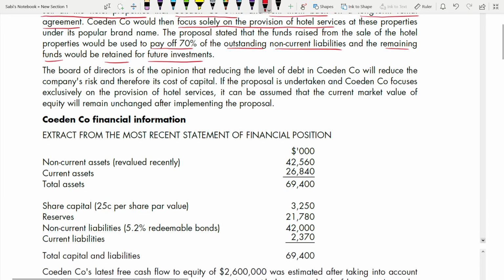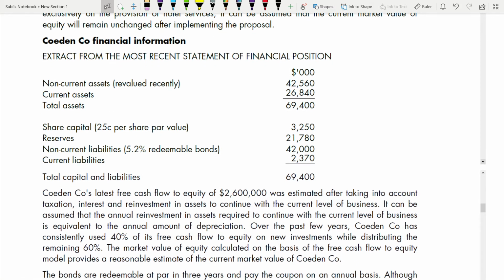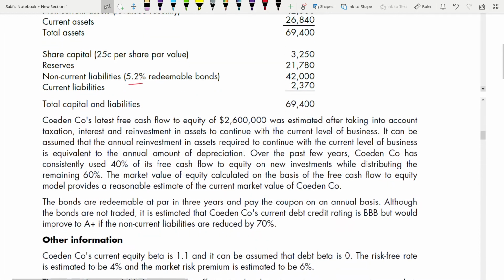Now going to the financial statements. We can see we have non-current assets, current assets, share capital, reserves, non-current liabilities. The non-current liabilities is a 5.2% redeemable bond. Now coming to the information. Coeden's latest free cash flow to equity of $2,600,000 was estimated after taking into account taxation, interest, and reinvestment in assets to continue with the current level of business.